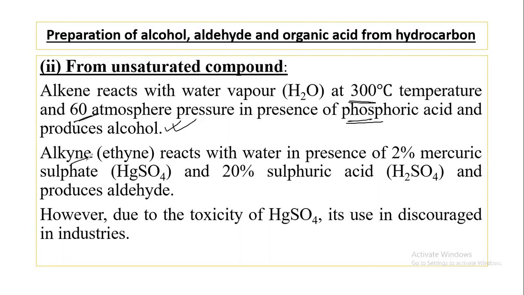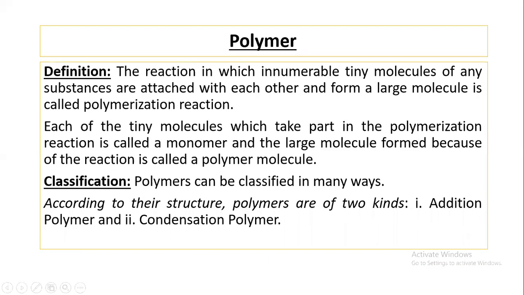On the other hand, alkyne or ethyne reacts with water in presence of 2% mercuric sulfate and 20% sulfuric acid and produces aldehyde. This aldehyde is further oxidized to carboxylic acid. Remember, due to toxicity of mercuric sulfate, its use is discouraged in industry because mercuric sulfate is a toxic chemical.